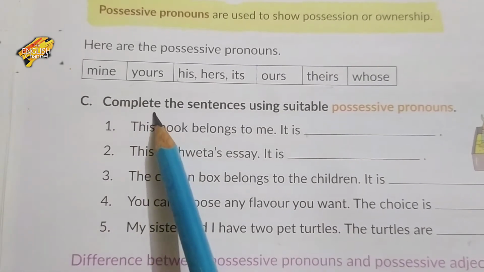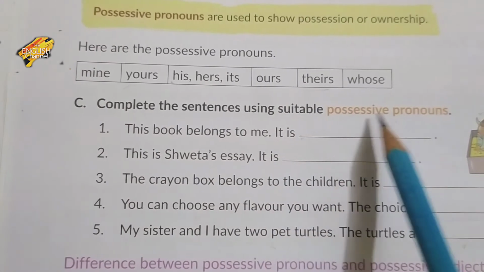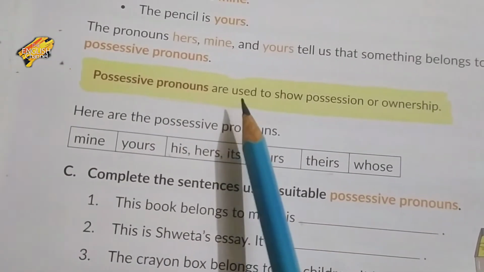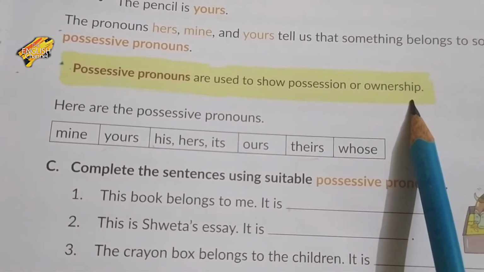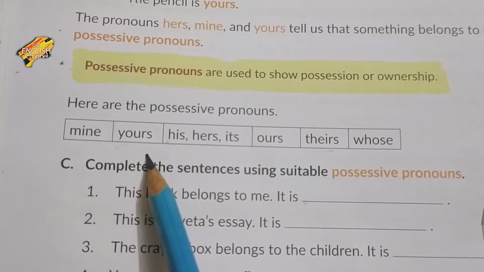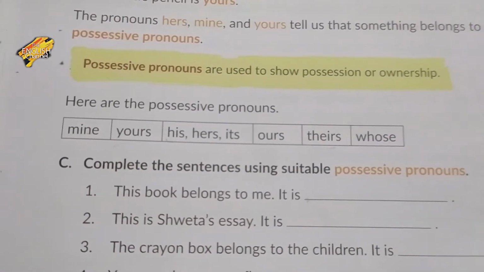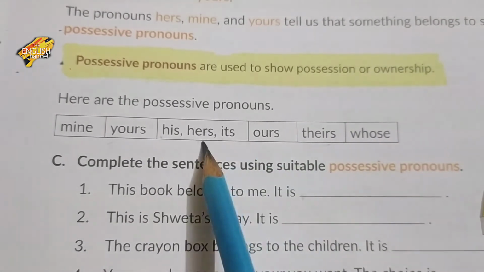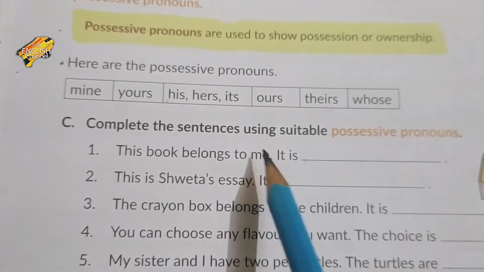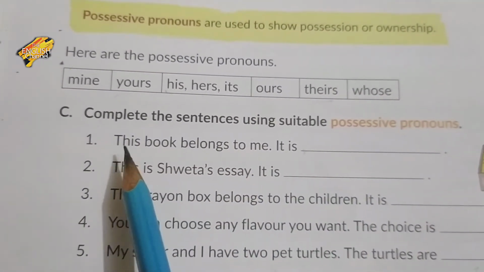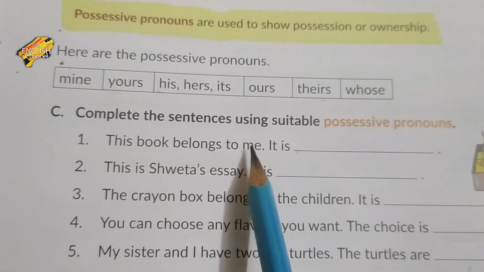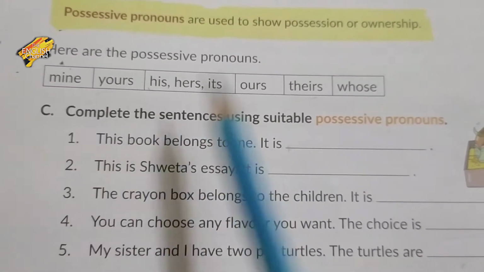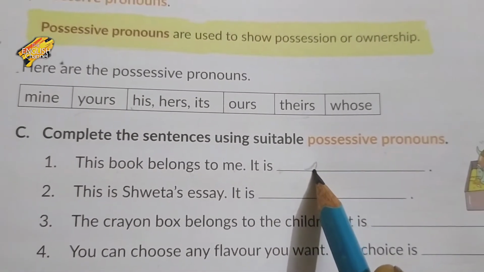Now C section. Complete the sentence using a suitable possessive pronoun. So what is a possessive pronoun? Possessive pronouns are used to show possession or ownership. For example, mine, yours, his, hers, its, ours, theirs, whose. These are some examples of possessive pronouns. So let's practice. This book belongs to me. It is mine. Write here mine, M-I-N-E.